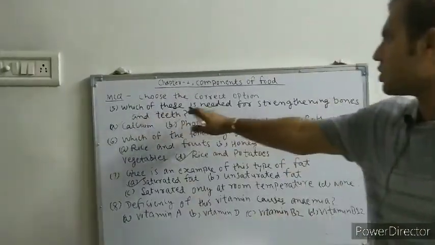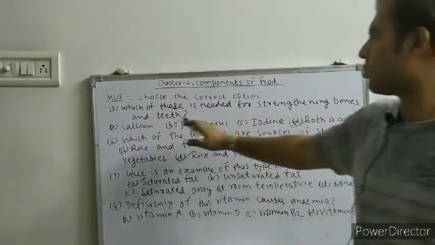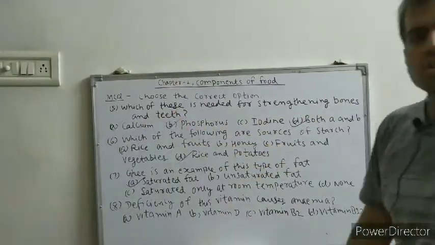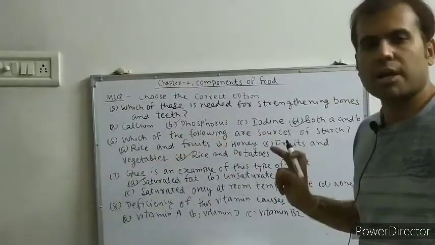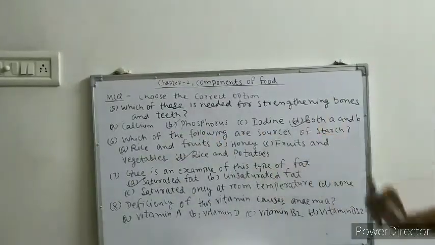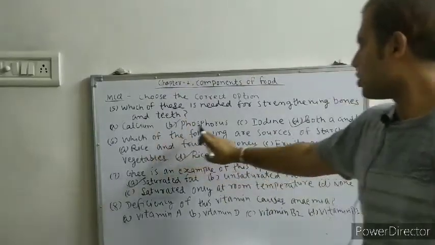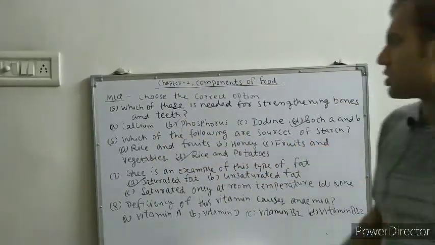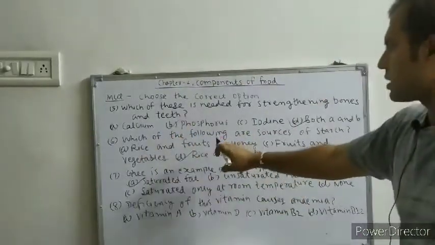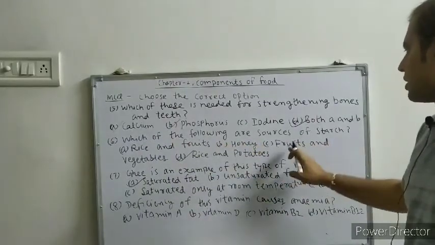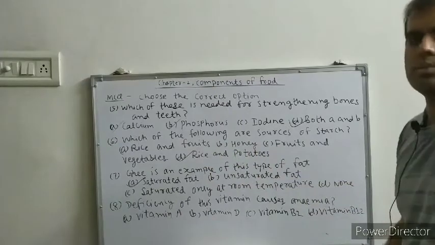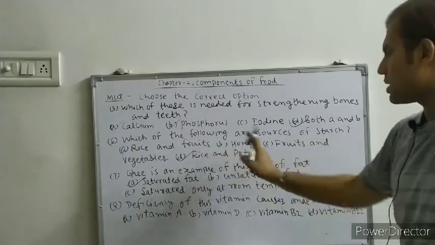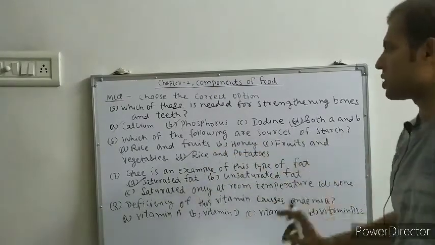Now fifth question, which of these is needed for strengthening bones and teeth? So for strengthening bones and teeth, both calcium and phosphorus are important. So the correct answer is D. Sixth question, which of the following are sources of starch? So options are rice and fruits, second honey, third fruits and vegetables, fourth rice and potatoes. So rice and potatoes are sources of starch.